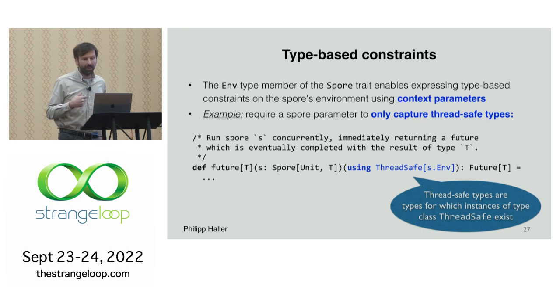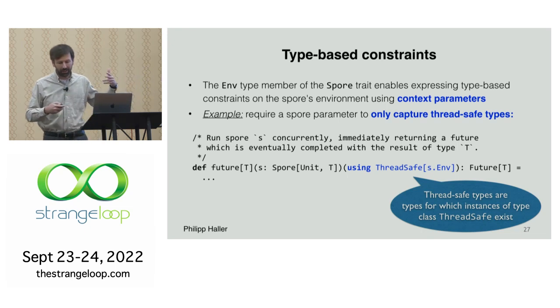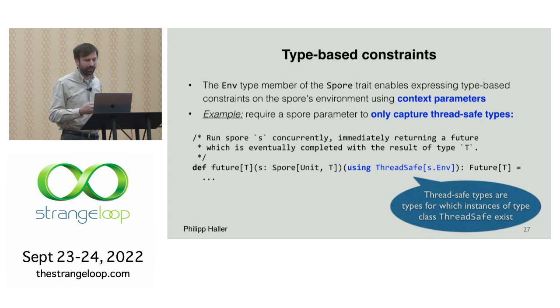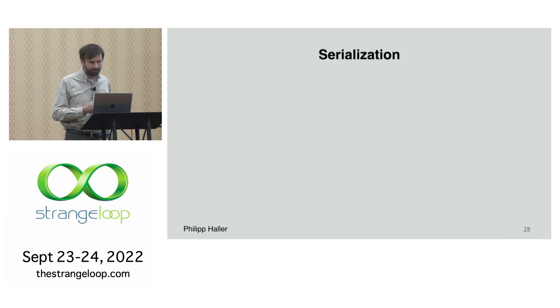But if there's no instance of that type class at compile time, right, then calling this method would be disallowed, right? So we could not call this method with such a spore, right? And so this is really quite powerful. This lets us express things a bit similar to sendable closures in Swift, for instance, right? And I'm going to use the same trick later on when we talk about safe serialization, right?